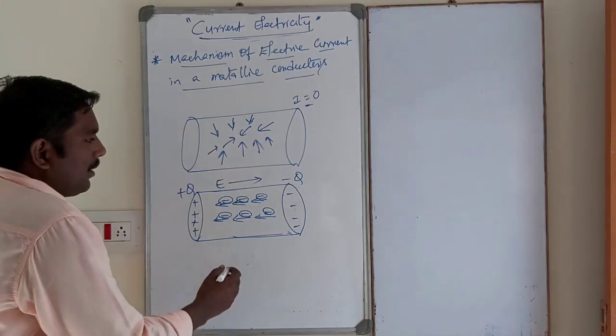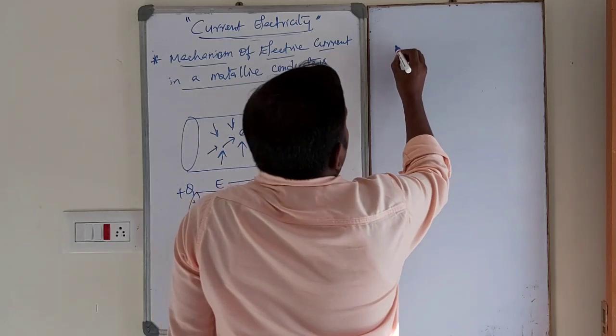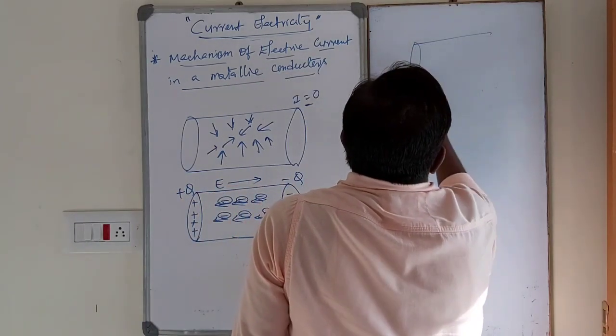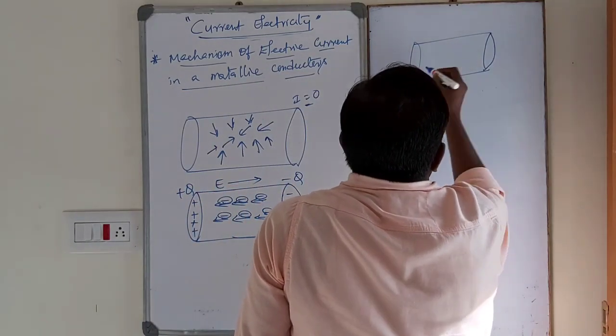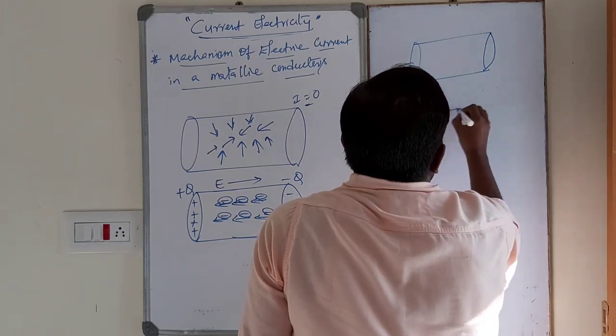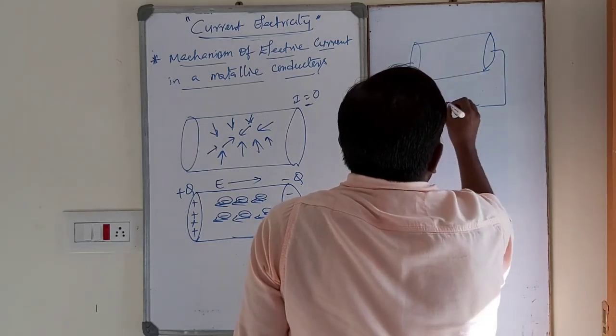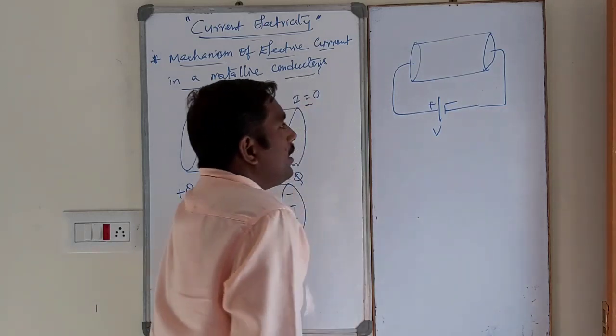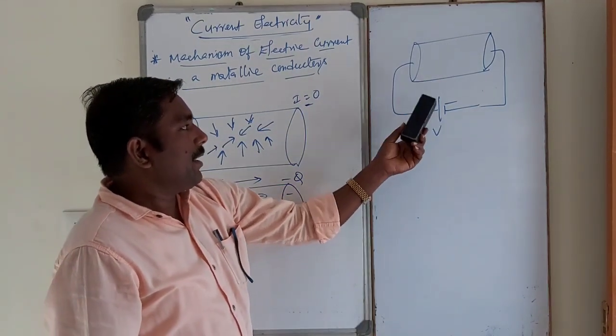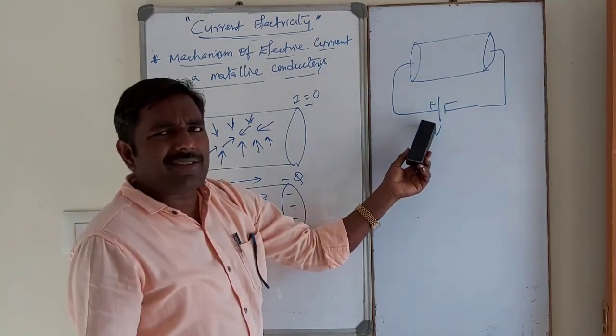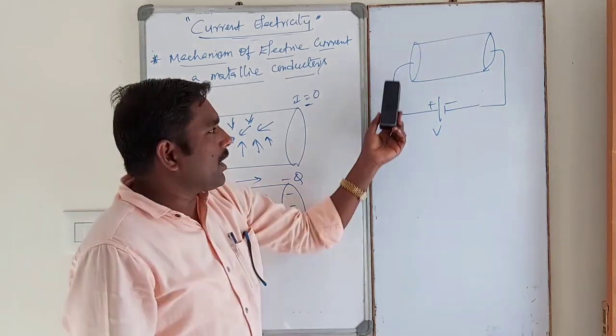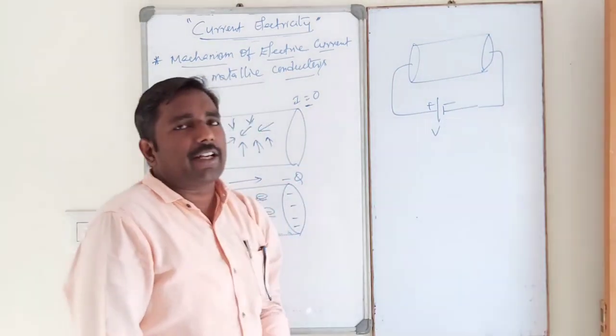Moreover, a battery is applied like this. This is the conductor, a cylindrical conductor, and a battery, cell or dynamo is connected across the ends of the conductor.